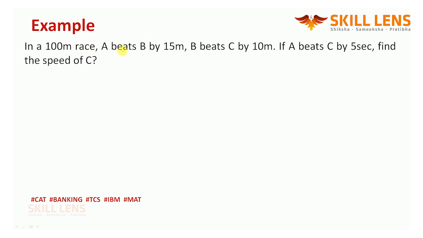Guys, look here. In a 100-meter race, A beats B by 15 meters. Please understand, in a 100-meter race, when A reaches the finishing point at 100, where is B? B is 15 meters behind him. So 15 meters behind him means what? 85.